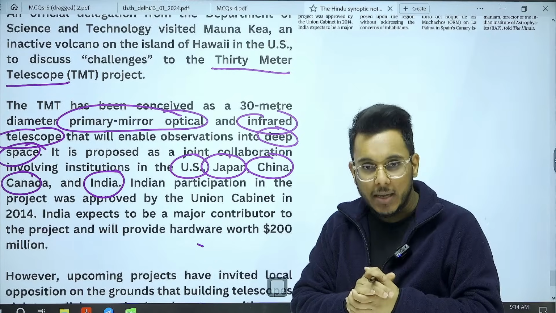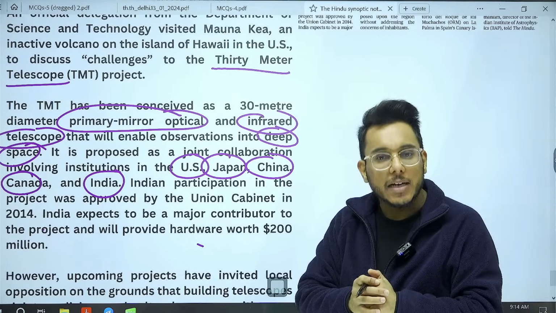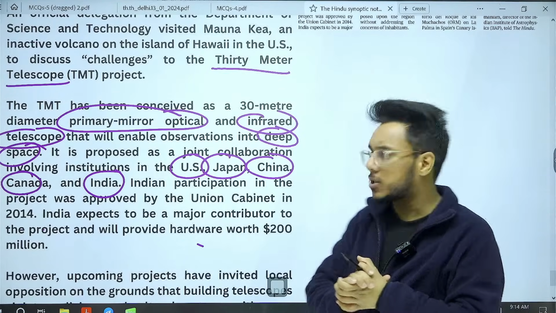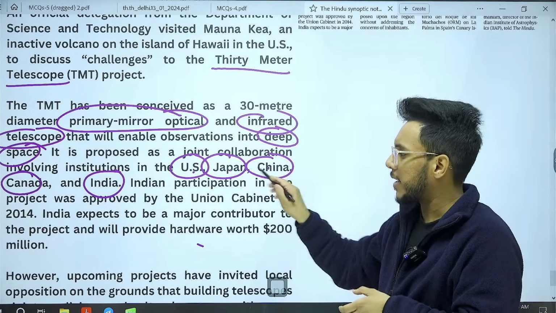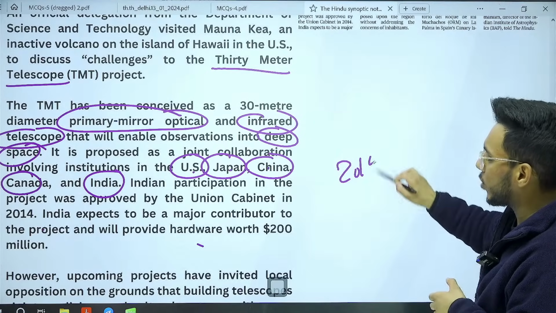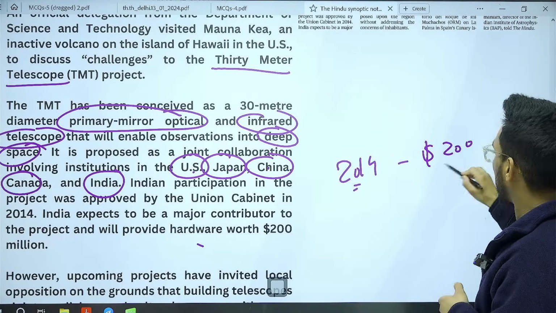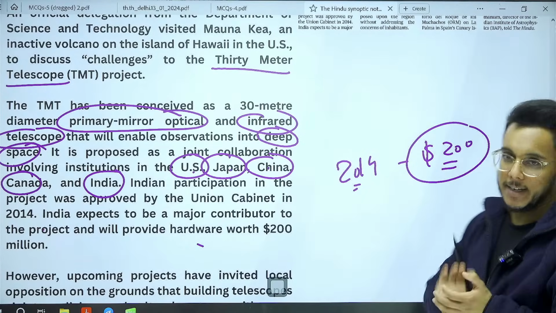It will be a mirror as well as infrared telescope. How many countries are collaborating? USA, Japan, China, Canada, and India. And in 2014, India also provided $200 million of hardware assistance.